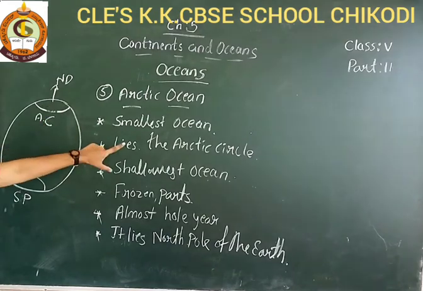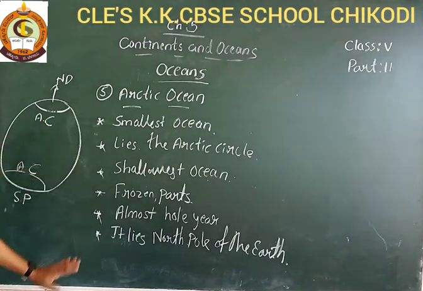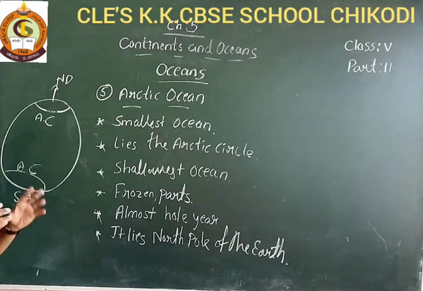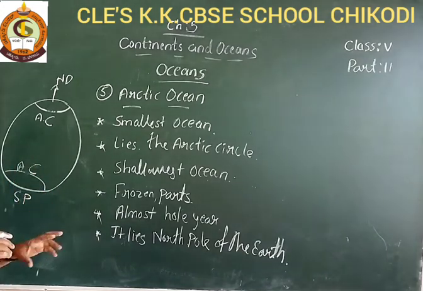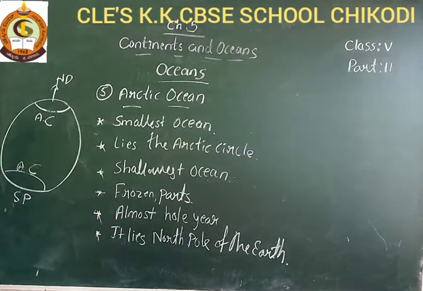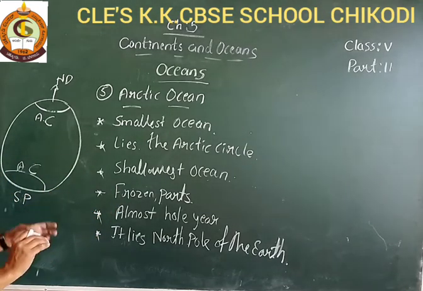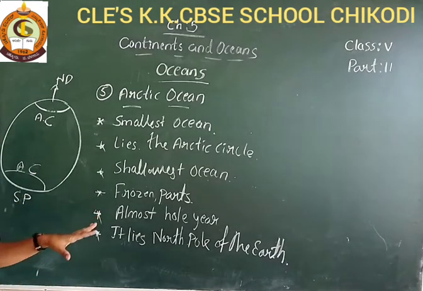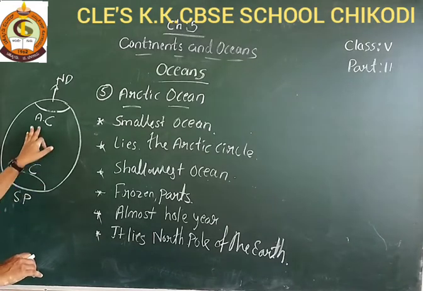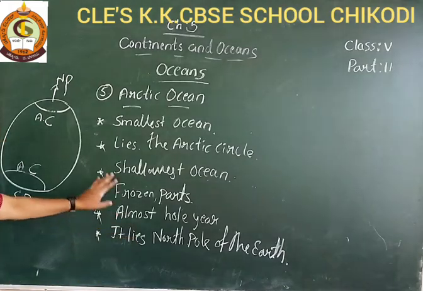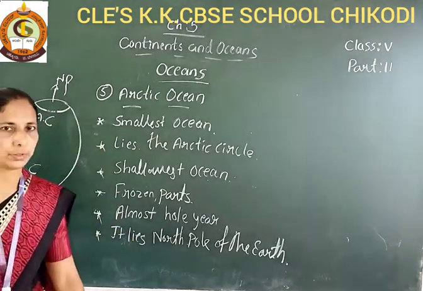It lies in the Arctic Circle. It is also the shallowest ocean, a mix of snow, covered by ice. So it is the frozen part. All parts here are frozen. Throughout the year, almost the whole year, we see only ice. And it lies in the North Pole direction on the earth.